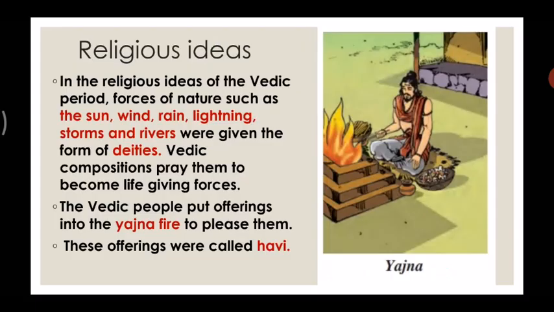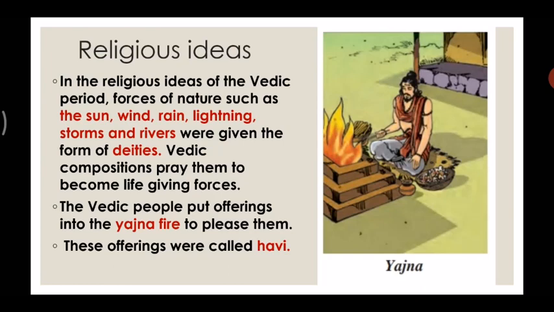Let's move forward. Now, the next is religious ideas. In the religious ideas of the Vedic period, forces of nature such as the sun, wind, rain, lightning, storms, and rivers were given the form of deities. So at that period, people used to praise all these forces of nature in the form of deities. Vedic compositions pray to them to become life-giving forces.